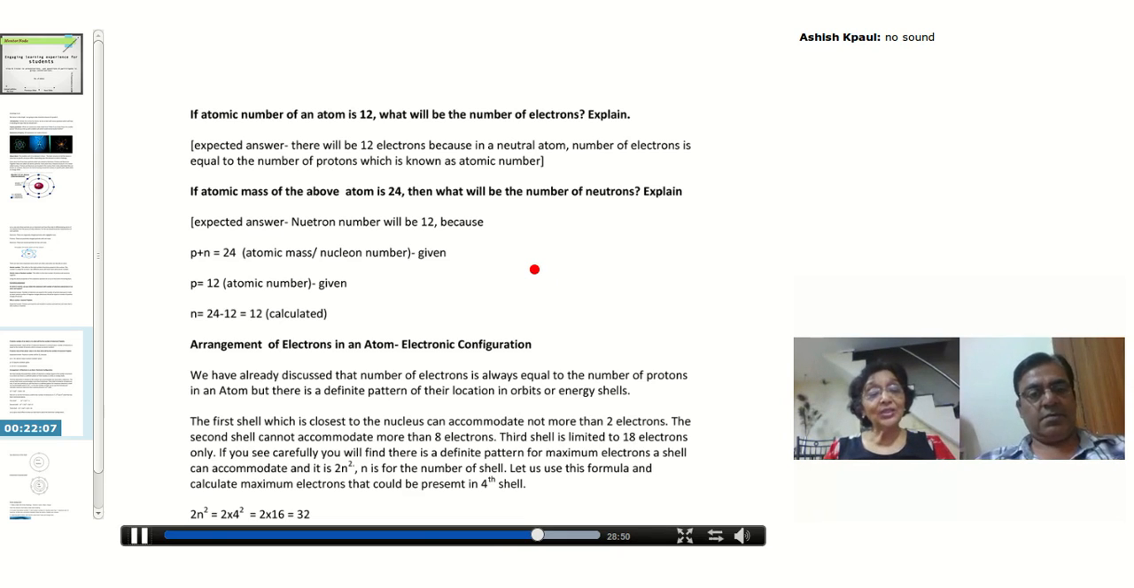Now third, 2n square makes 2 into 3 square. That makes 2 into 9. And finally you come to the number 18. Now isn't it easy? It's so easy. You can calculate the fourth shell here on the top. 2n square is equal to 2 into 4 square, 2 into 16, and that makes 32. Great! You don't have to memorize. You just put a logic, you just use the formula, and you get it. So gradually you are developing your logical skill. You don't have to memorize, okay?